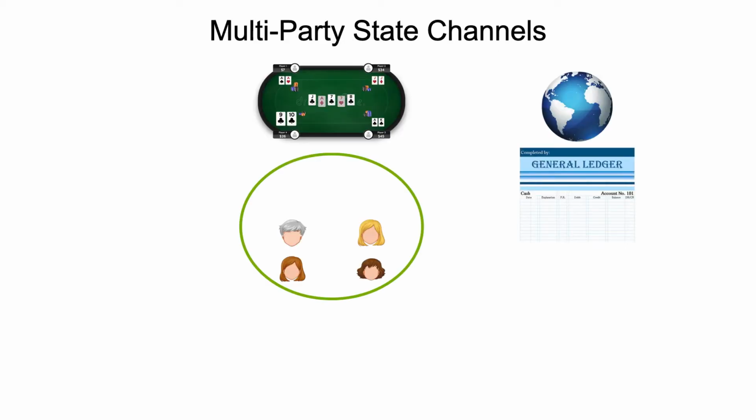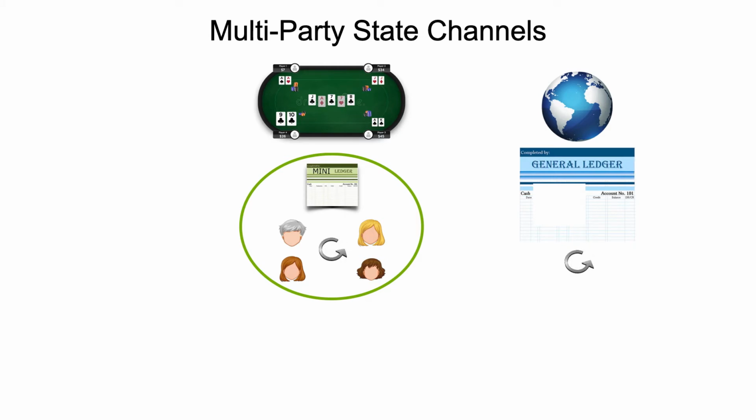As a small example, imagine a group of parties who want to play a game of poker, but they don't want to do it on the global blockchain ledger. So what they can do is cut out some funds from the global ledger, put them into a mini ledger and operate it off-chain in a separate protocol, quasi-independently of the general blockchain protocol.